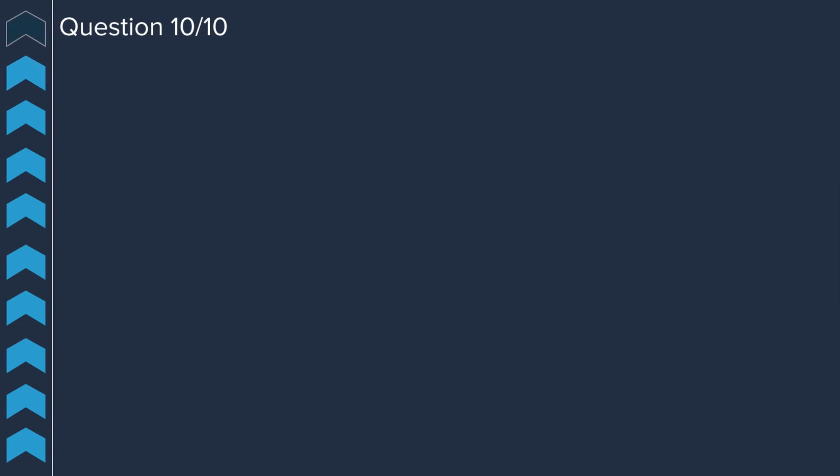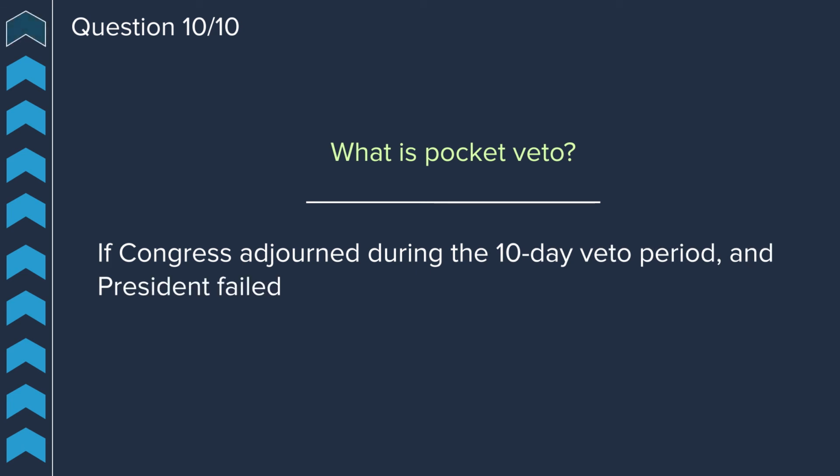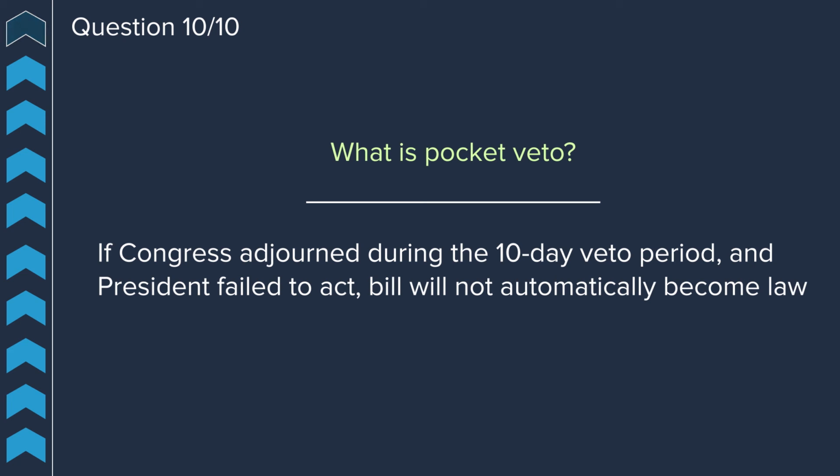Question 10. What is a pocket veto? A pocket veto happens if Congress adjourned during the 10-day veto period and the president failed to act. In this instance, the bill will not automatically become law.